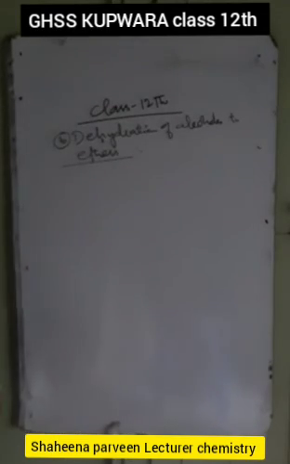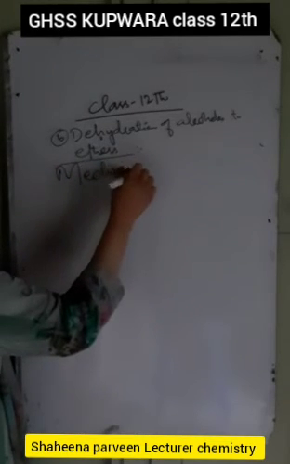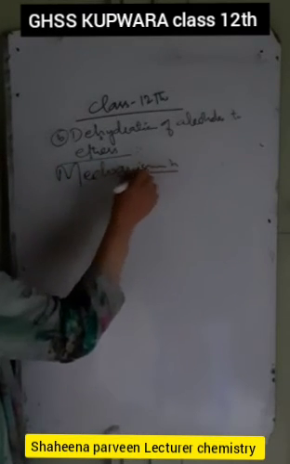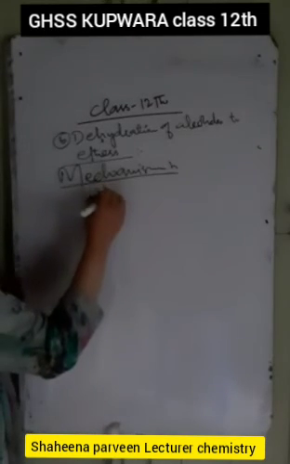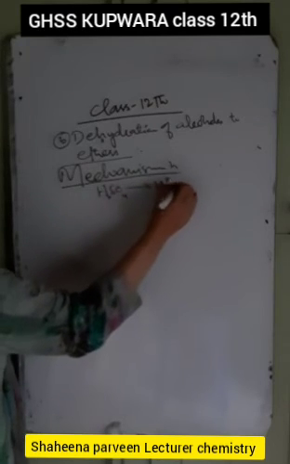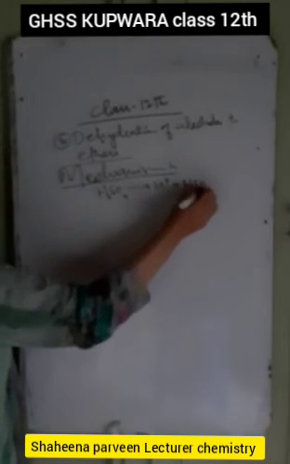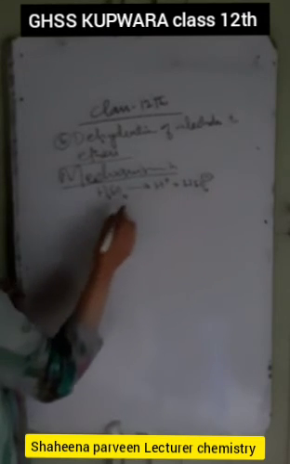In the mechanism, we have the same here. We have H2SO4, it gives me H positive ion plus HSO4 negative. Now this H positive will protonate the alcohol molecule.